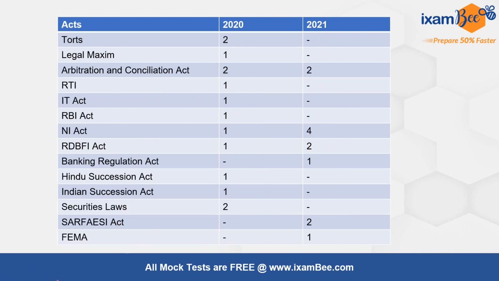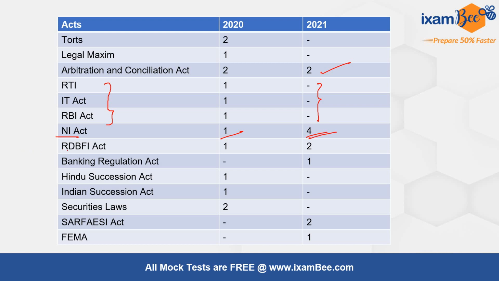Further, from torts there were 2 questions in 2020. From Legal Maxim also 1 in 2020. From Arbitration and Conciliation Act 2 questions in each of the years. RTI, IT, RBI, these 3 acts were there in 2020 but there was no question in 2021. From Negotiable Instrument Act there was 1 question in 2020 and 4 in 2021.